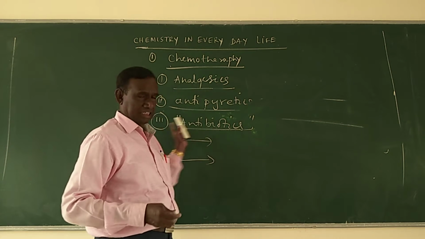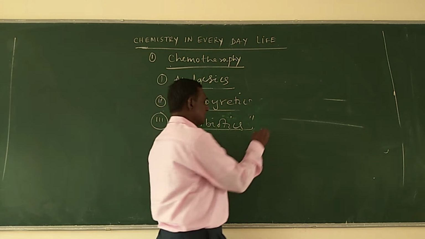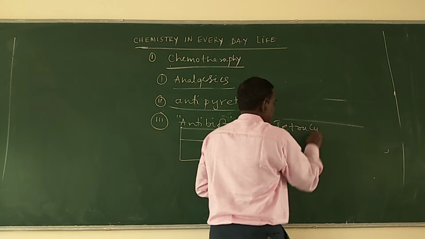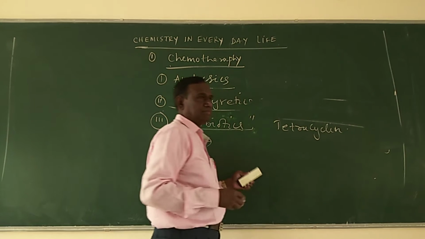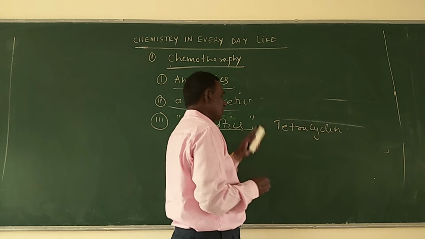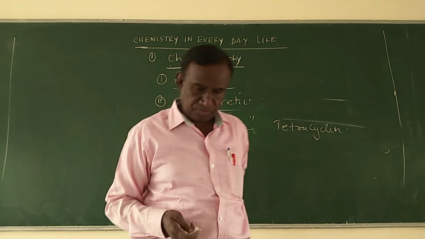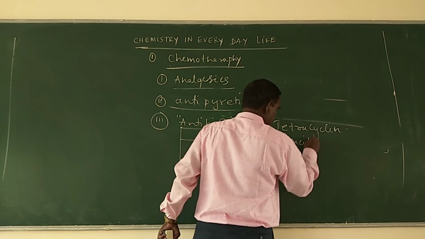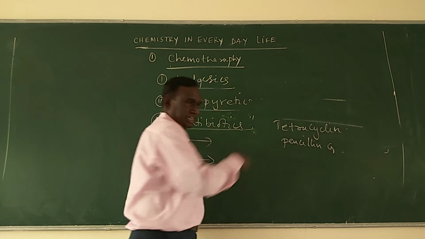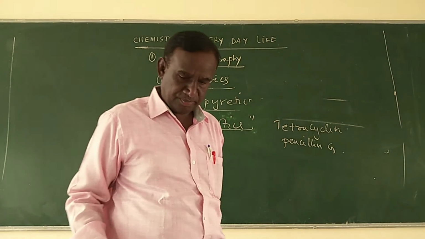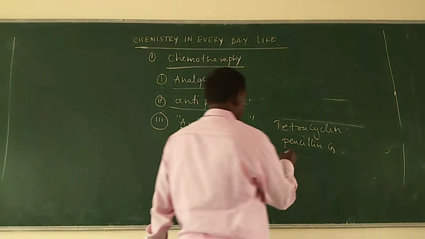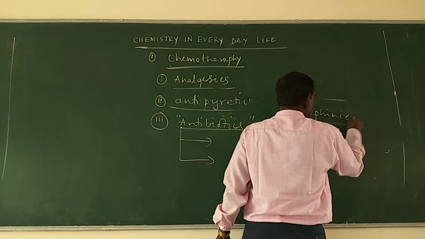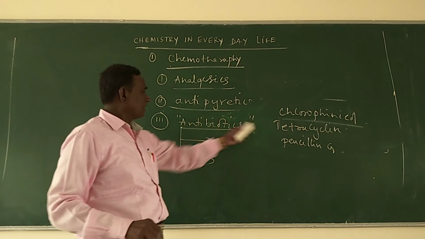Examples of antibiotics are tetracycline, penicillin G, penicillin, that is the first one, penicillin G, tetracycline, and then chloramphenicol, etc. So these are the important antibiotics.